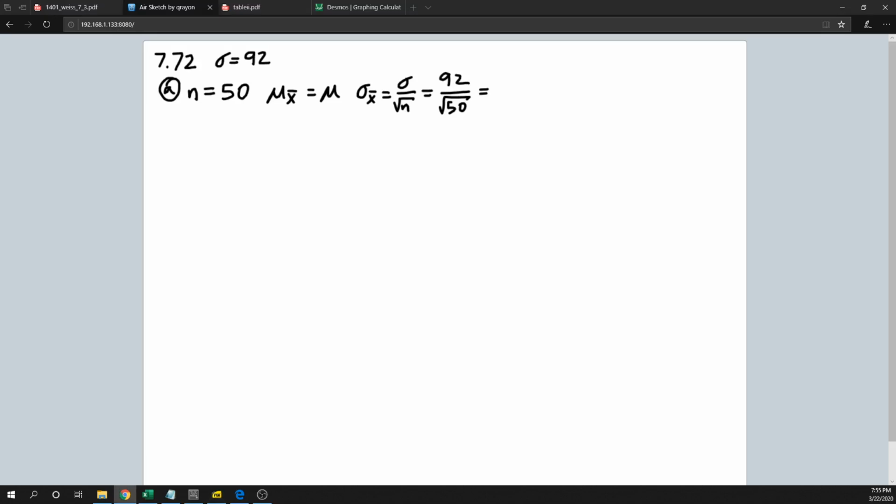So 92 divided by the square root of 50. I get 13.01 to 2 decimal places. Okay. So that's as good as we can do on that part.